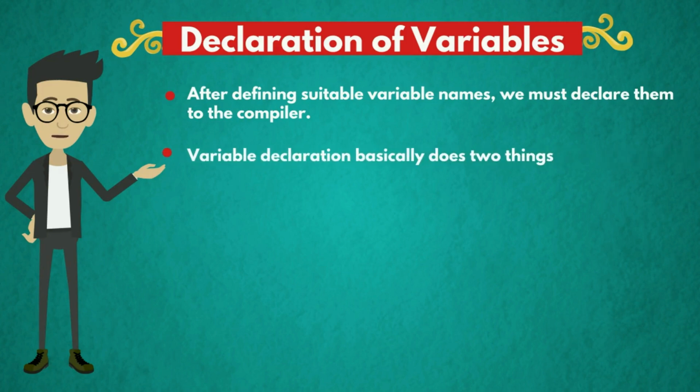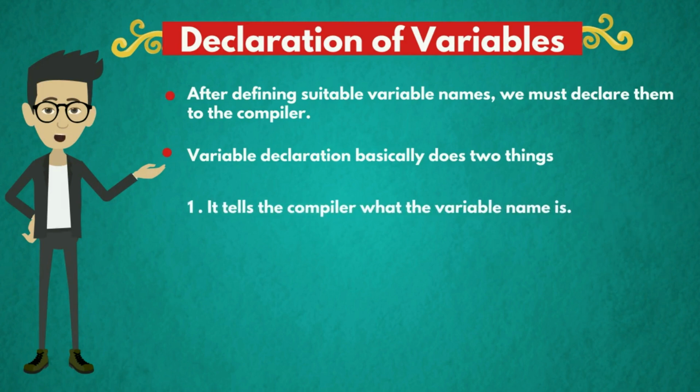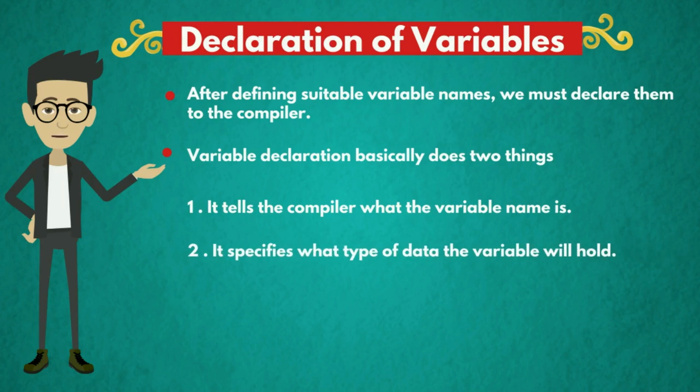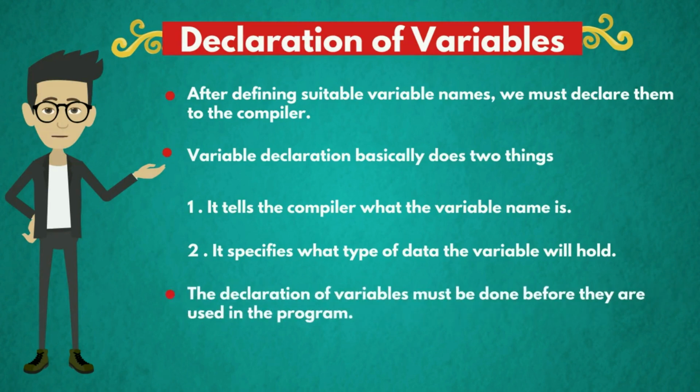Variable declaration basically does two things. So, let us know what those are. First, it tells the compiler what the variable name is. Second, it specifies what type of data the variable will hold, like float, int, double, etc. The declaration of variables must be done before they are used in the program so that they can be identified by the compiler.